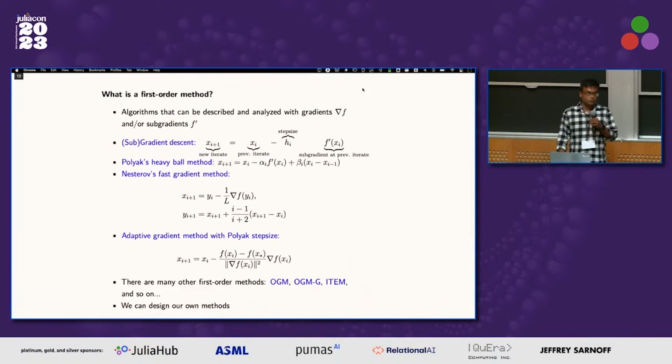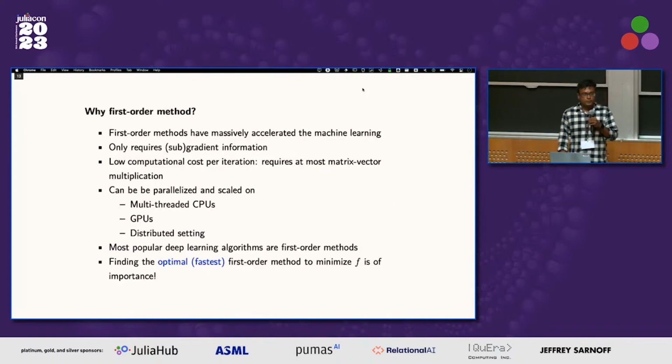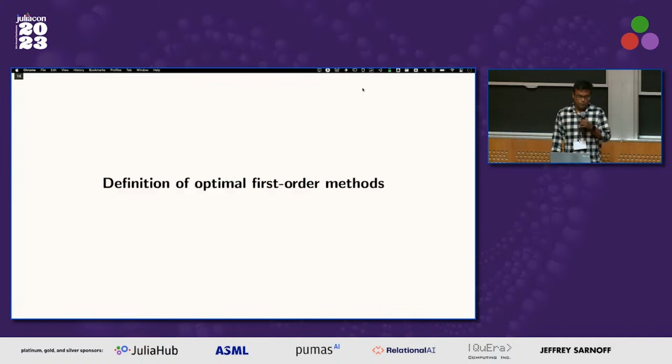And we can design our own methods, which was the purpose of BnB-PEP. So why first order methods? Because they are extremely scalable and very cheap computational complexity wise, and they can be parallelized very easily. Most popular deep learning algorithms are first order methods. So finding an optimal method to minimize a given function class can be of importance.